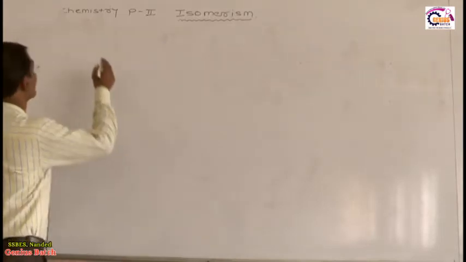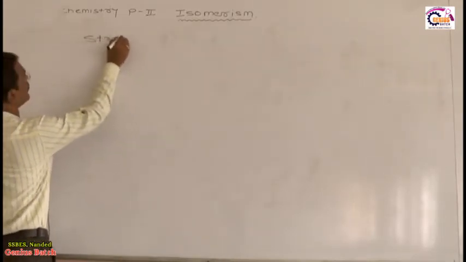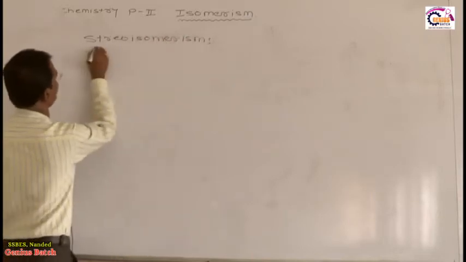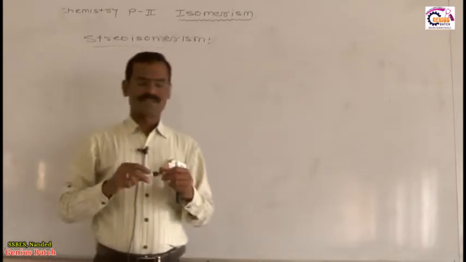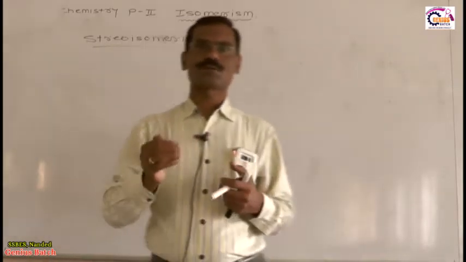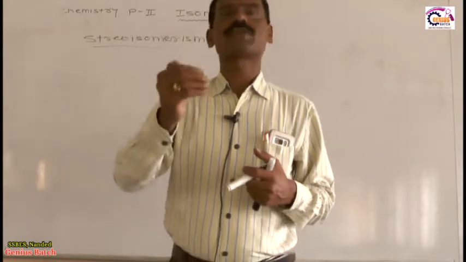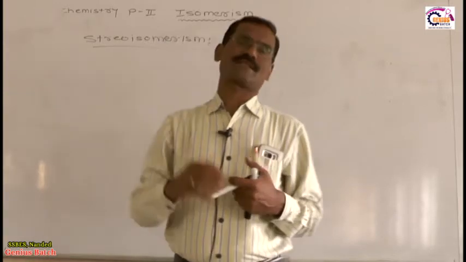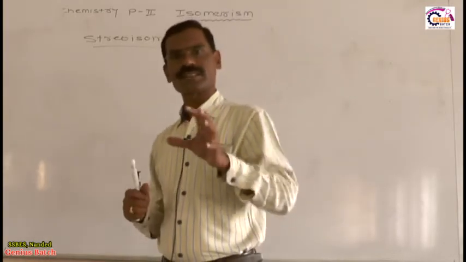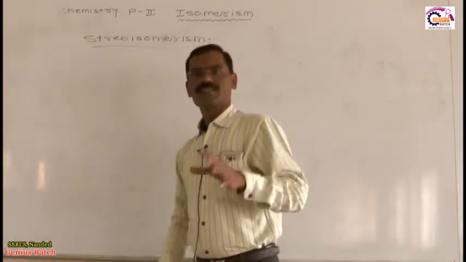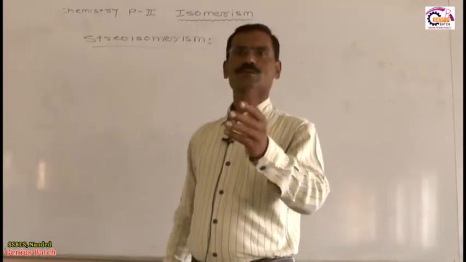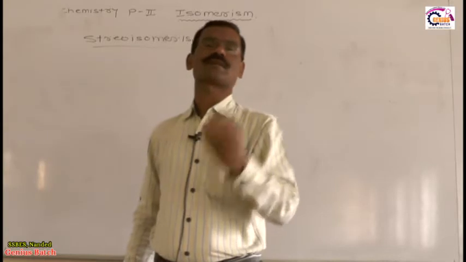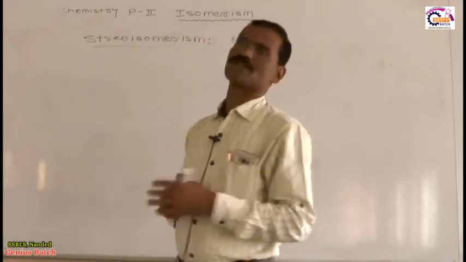See toward the board. Now we are in a very important part of this topic, that one is called stereoisomerism. So what is the meaning of stereoisomerism? Now first I will define it. Stereoisomerism is the phenomenon in which two or more compounds have the same molecular as well as structural formula, but they differ in the arrangement of atoms or groups in space. This is very important. This is called stereoisomerism.